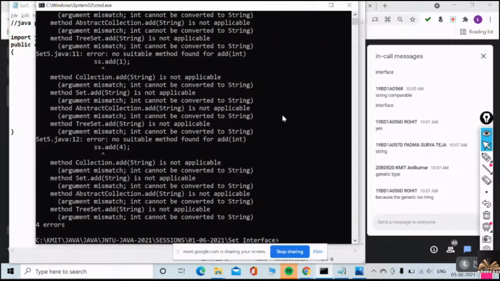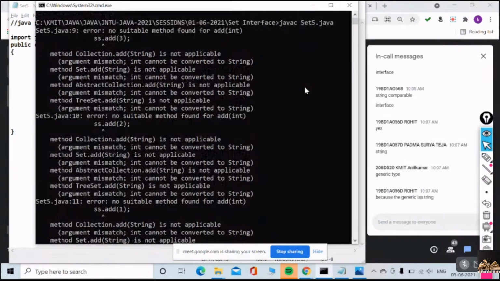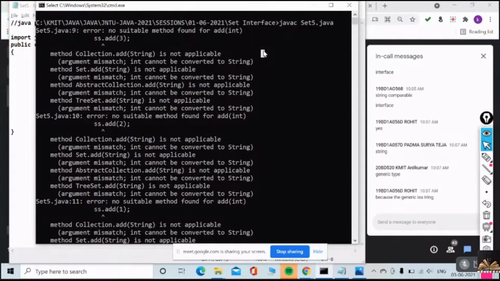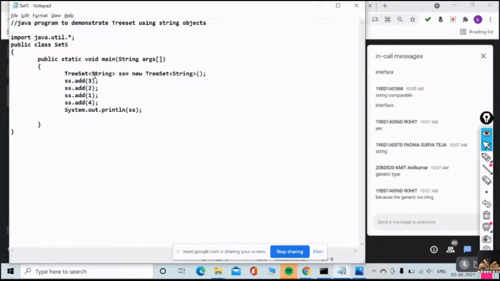What you are having? These many things you have. No suitable method to add Integer, etc. So what I have to do?